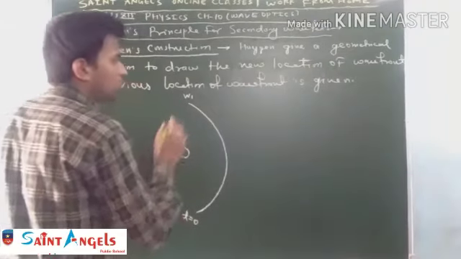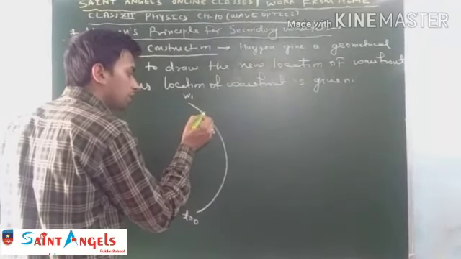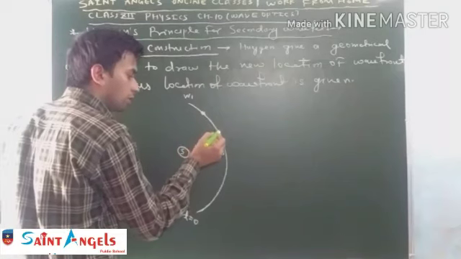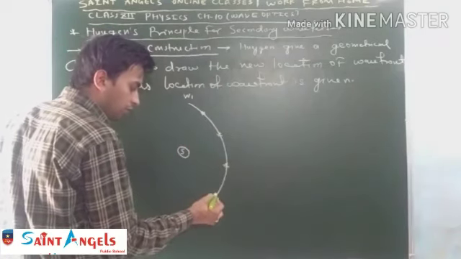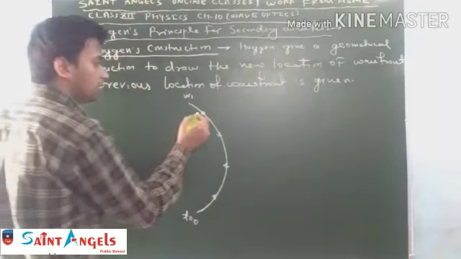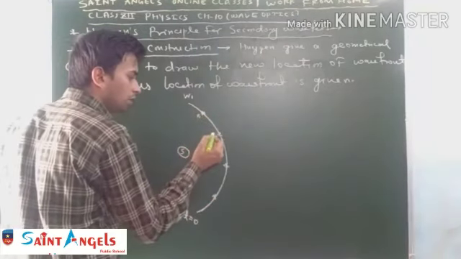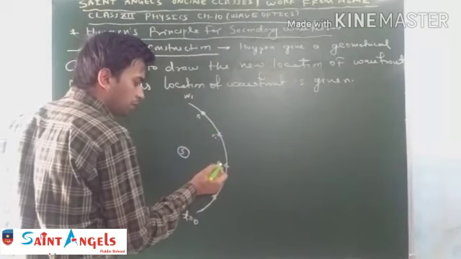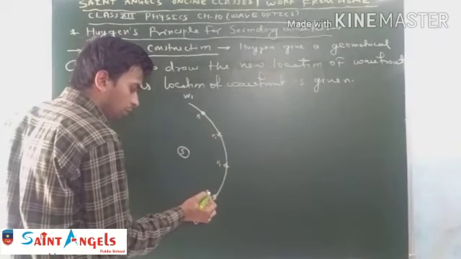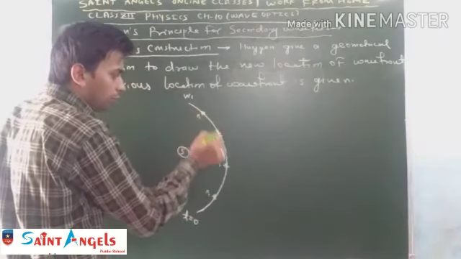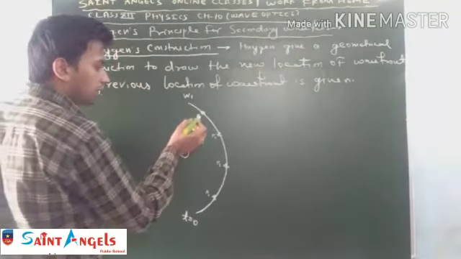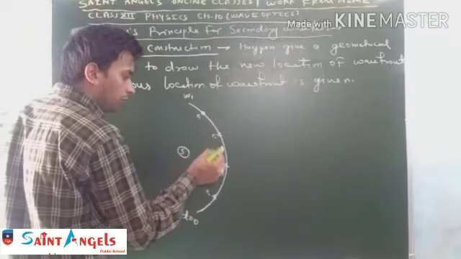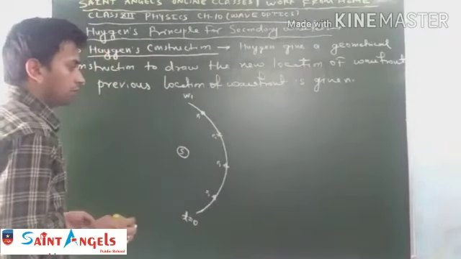According to Huygens, each particle on this wavefront acts as a fresh source of light. Consider P1, P2, P3, P4. Actually, this wavefront consists of an infinite number of particles, but I consider 4 particles P1, P2, P3 and P4.